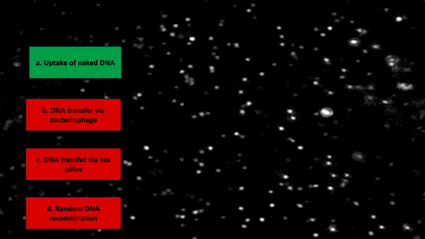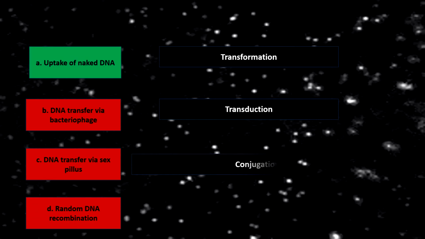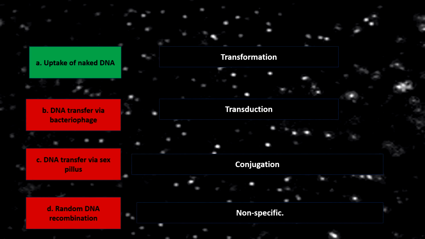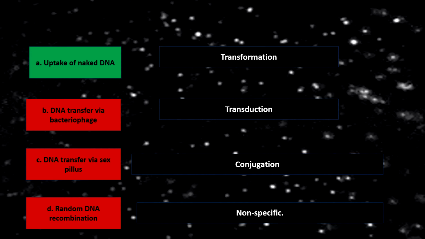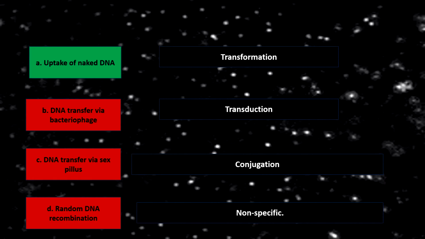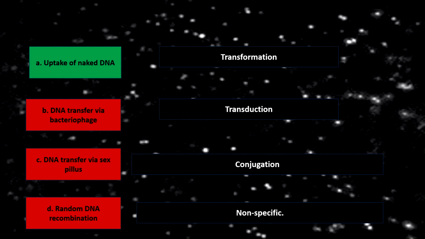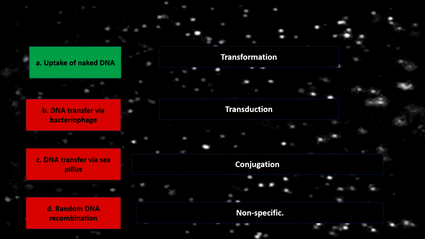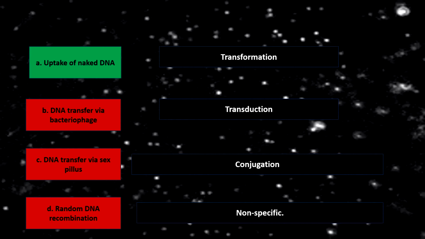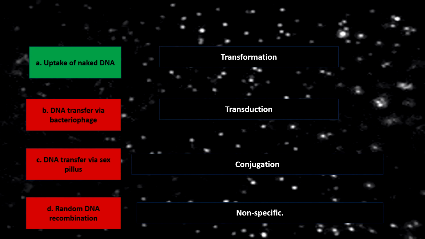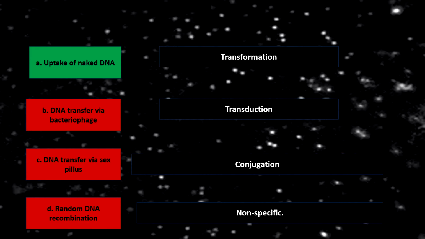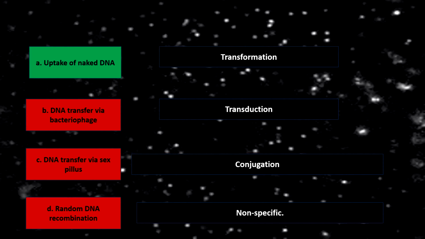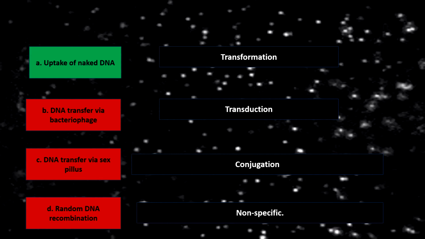Coming to the explanation part, uptake of naked DNA is known as transformation. Option B, DNA transfer via bacteriophage. This is the modus operandi of transduction. DNA transfer via sex pili. This process is known as conjugation. And random DNA recombination. This is a very vague option. There is no defined method of reproduction of bacteria which counts random DNA recombination as its mechanism.